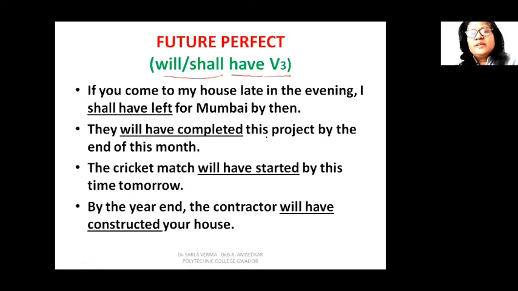They will have completed this project by the end of this month. So this is a future time indication, end of this month. और ये आपका plan है कि अगर सब कुछ ठीक रहा. Because future tense is hypothetical. I told you hypothetical मतलब imaginary. आप assume करते हैं, suppose करते हैं. If all the conditions are favorable, this will happen. So they will have completed this project by the end of this month.